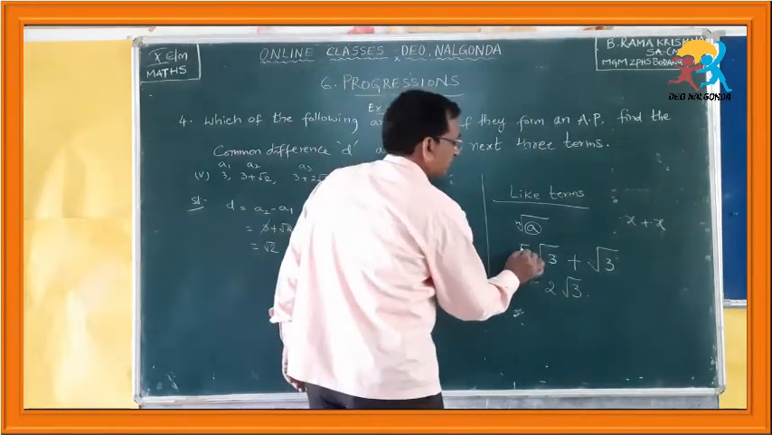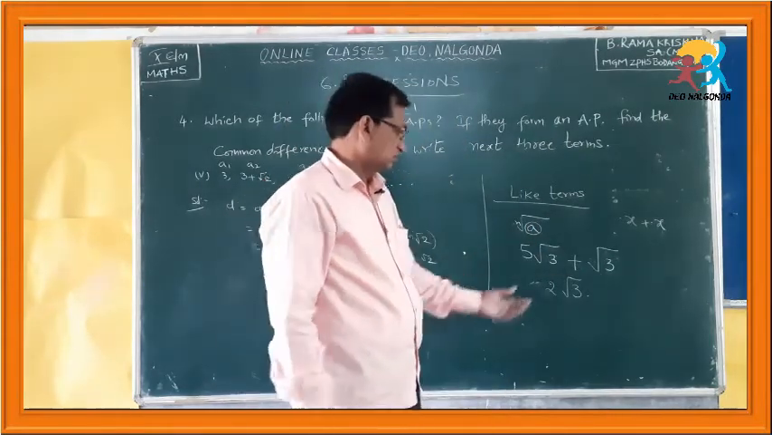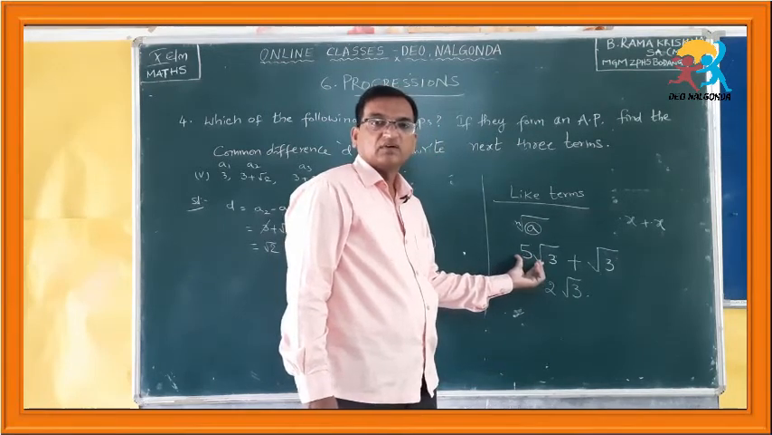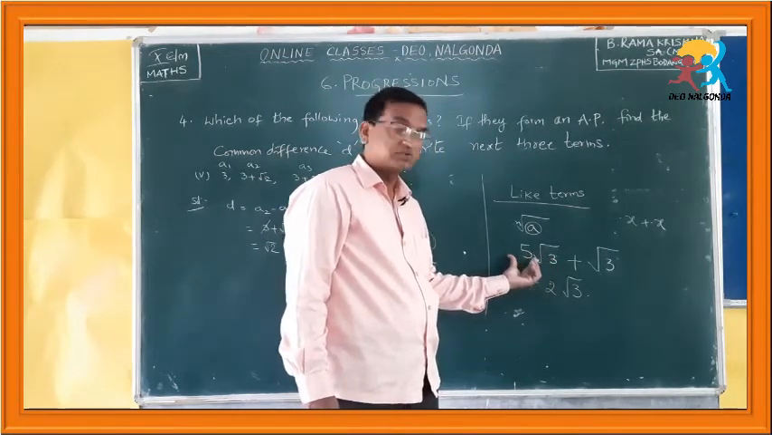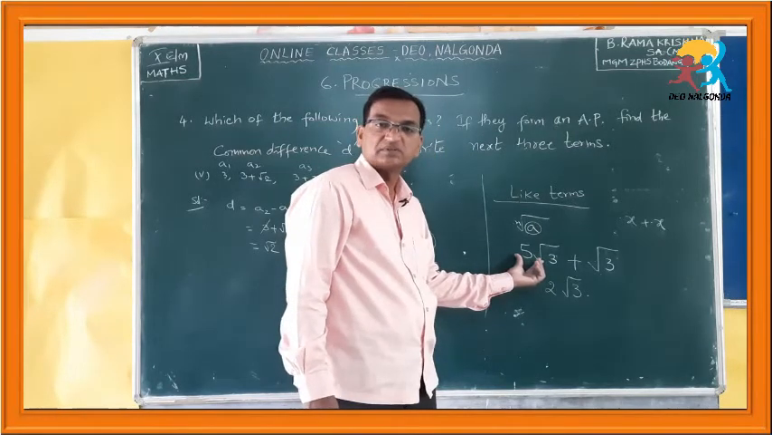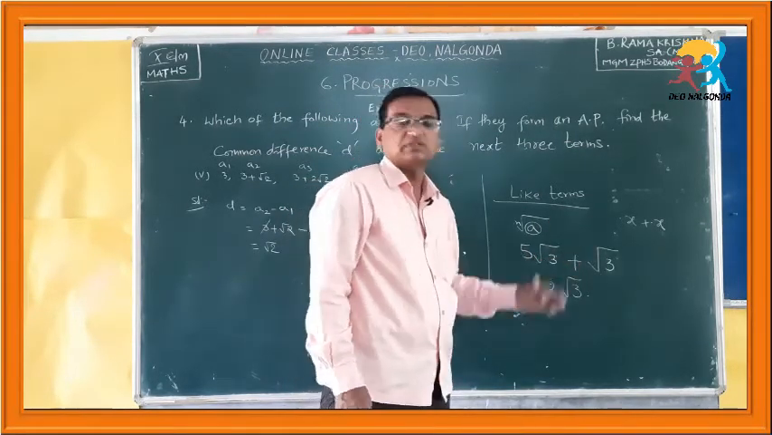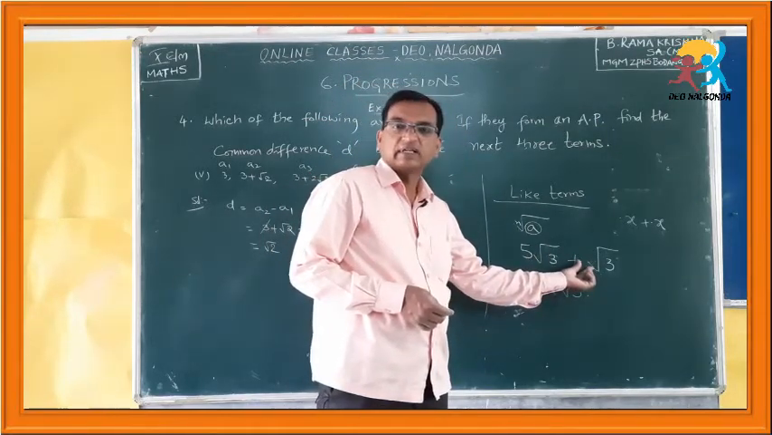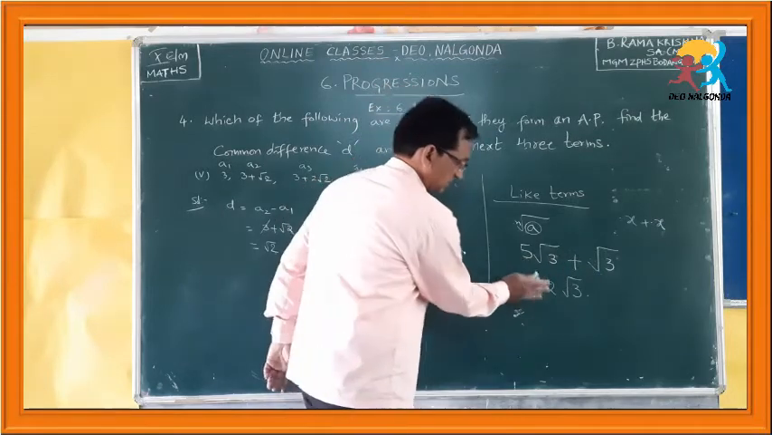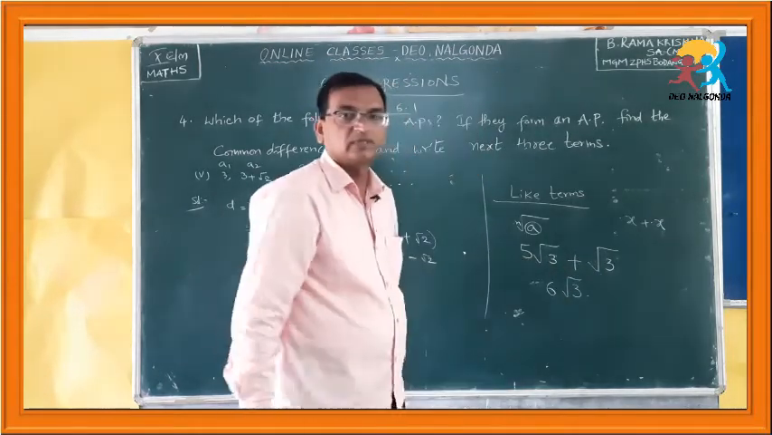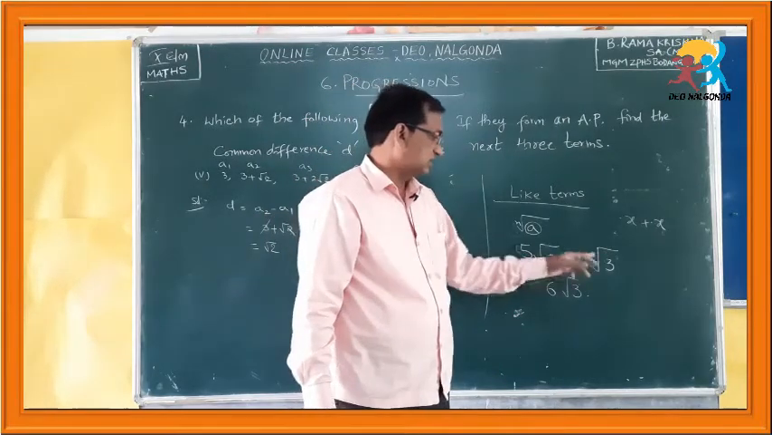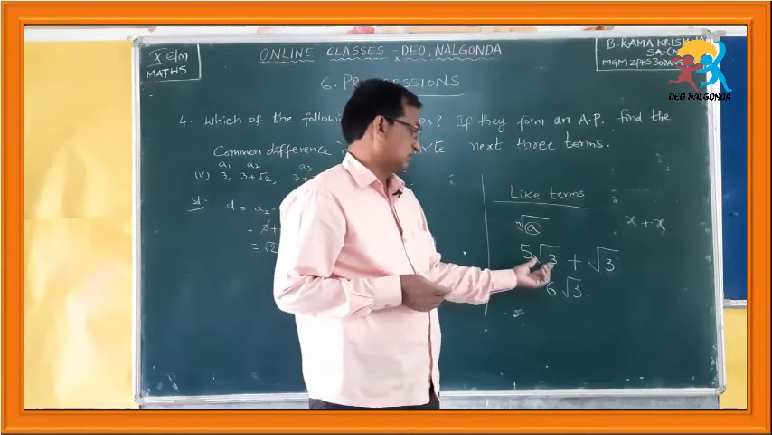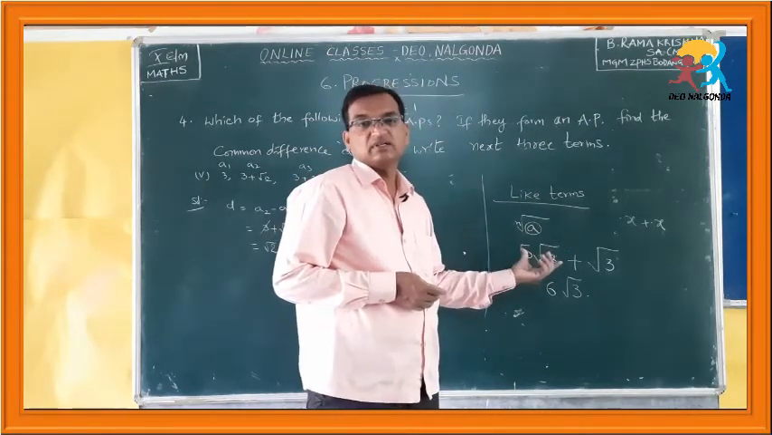Suppose there is a 5 before this root 3, meaning 5 and root 3 are multiplied. How many root 3s are added? 5 root 3s are added here, that becomes 5 root 3. So, 5 root 3 plus root 3, how much do you get? Here the coefficient is 5, here it is 1. Therefore, 5 plus 1 is equal to how much? 6 root 3.